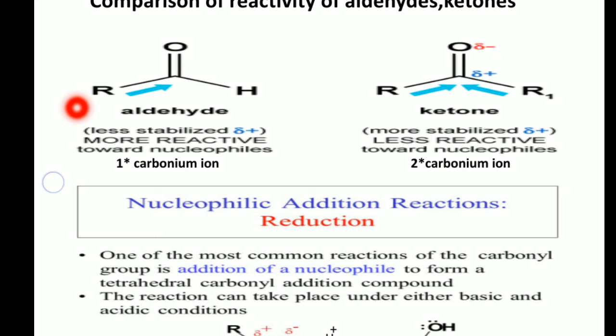So in a ketone, the positive charge on carbon is less when compared with the positive charge on carbon of an aldehyde. Less charge is more stable, that is why the ketone is more stable. More charge is less stable.